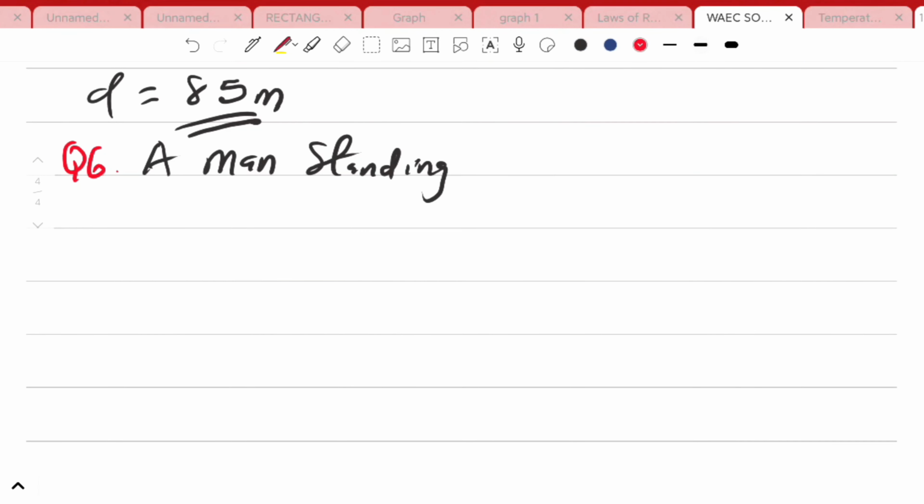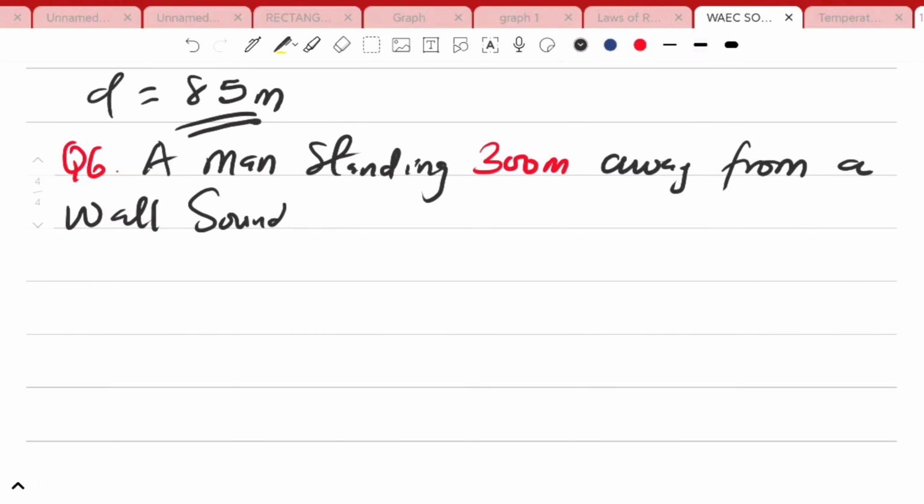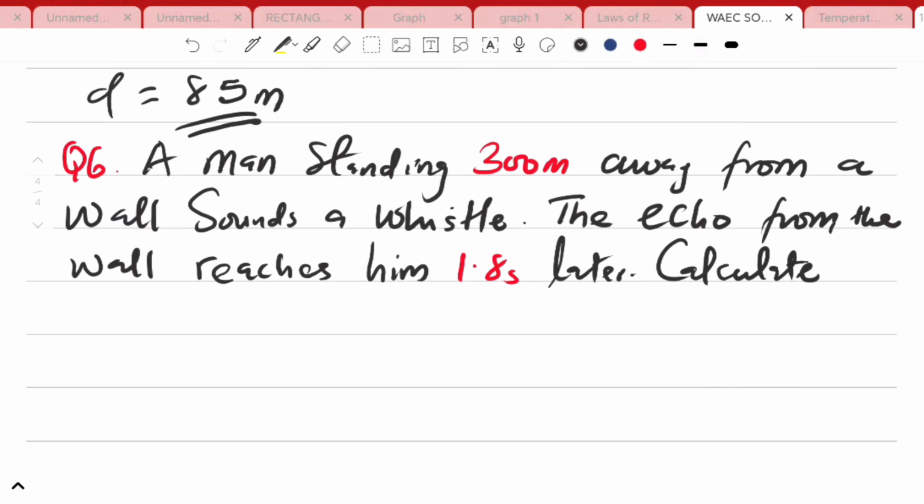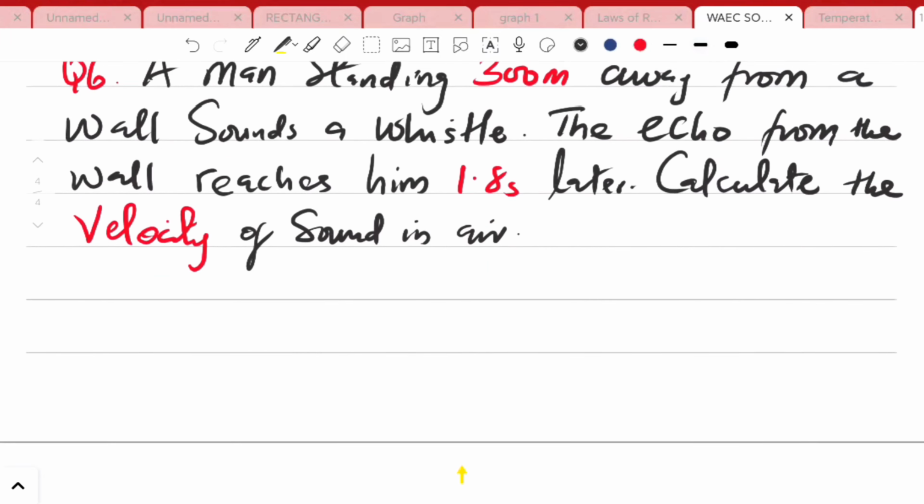A man standing 300 meters away from a wall sounds a whistle. The echo from the wall reaches him 1.8 seconds later. So the question is, calculate the velocity of sound in air.